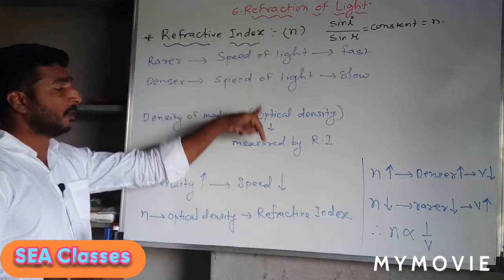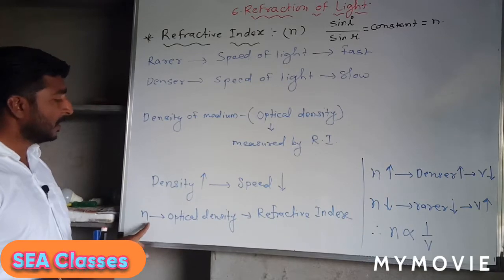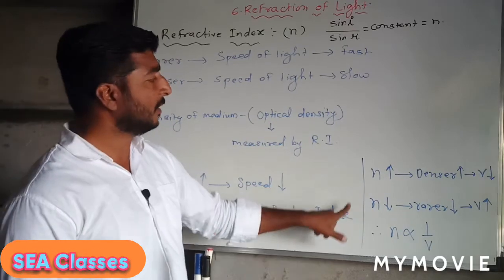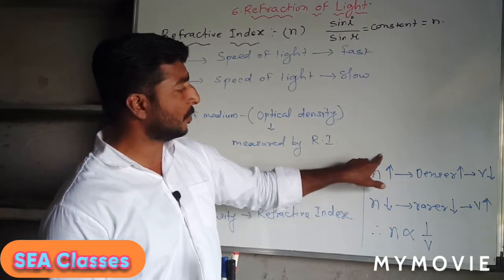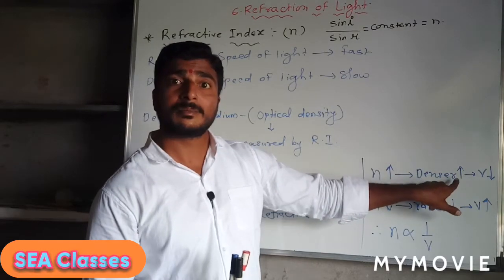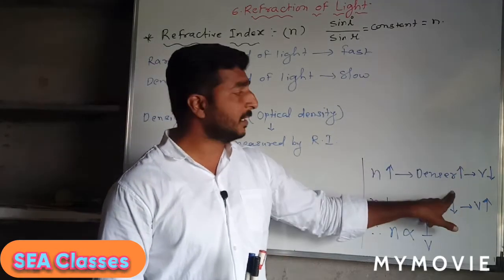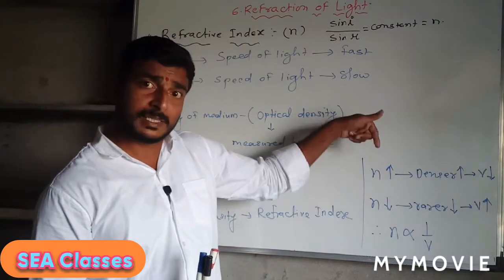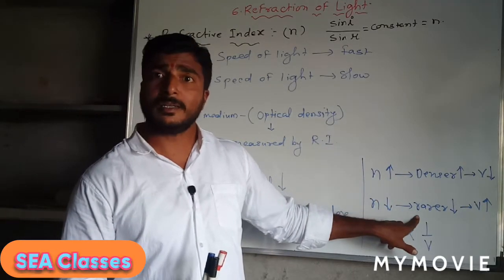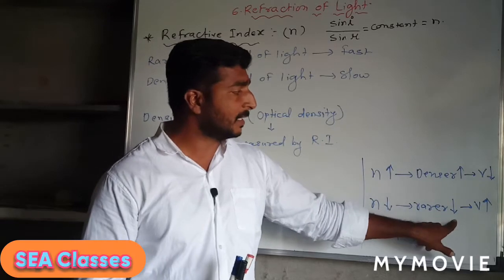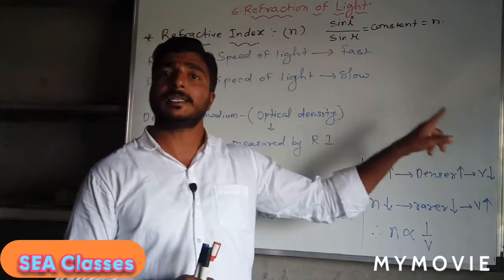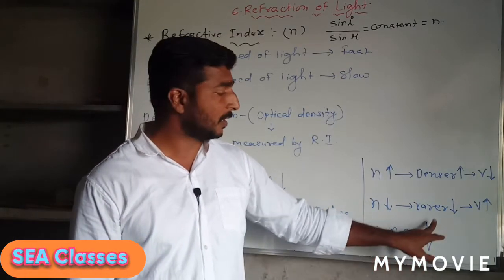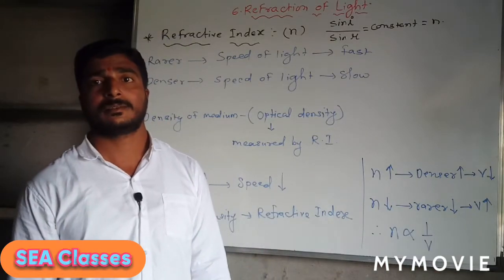If density is more, the speed of light will be less. That means n is nothing but optical density, and optical density is measured by the refractive index. So we can say that if the refractive index is more, the medium is denser, meaning the density will be more, and if the density is more, the velocity of light will be less. If the refractive index is less, then the medium is rarer, meaning the density will also be less, and whenever the density is less, the velocity of light in that medium will be more. So we can say that the refractive index is inversely proportional to the speed of light.